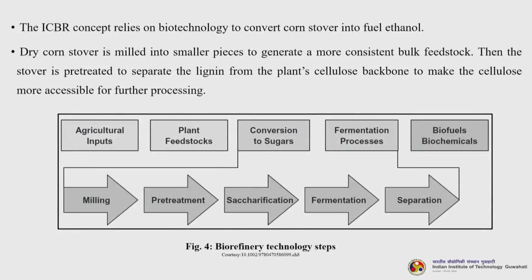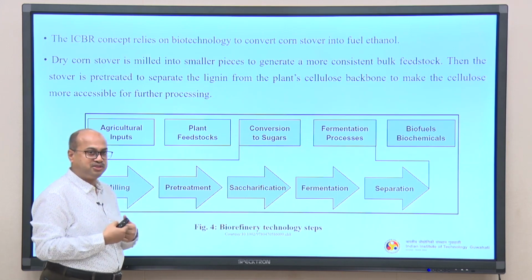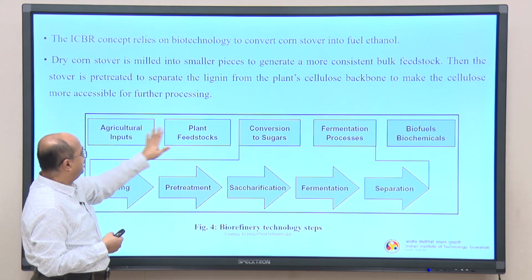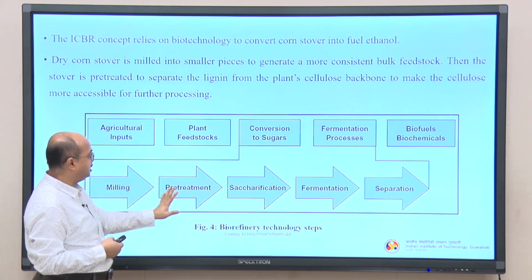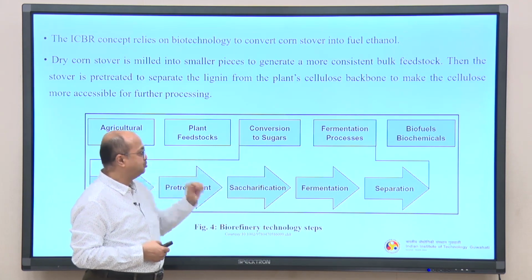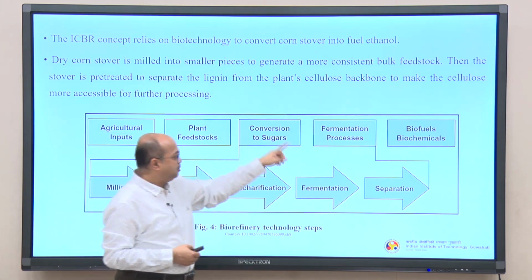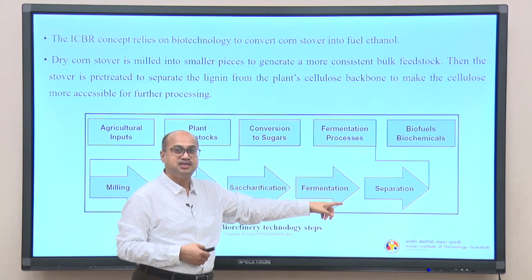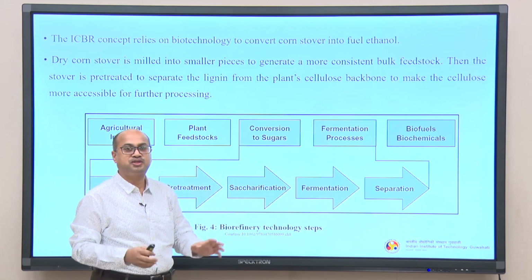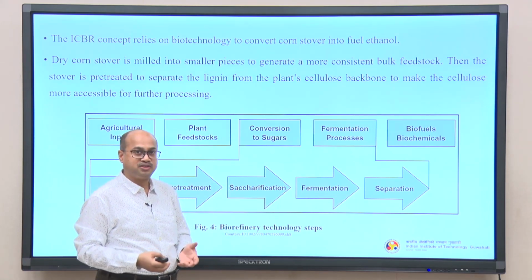The ICBR concept relies on biotechnology to convert corn stubble into fuel ethanol. Dry corn stubble is milled into smaller pieces to generate a more consistent bulk feedstock. Then the stubble is pretreated to separate the lignin from the plant cellulosic backbone to make cellulose more accessible for future processing. So, this milling and pretreatment are the pre-processing steps. You can see the agricultural inputs, plant feedstocks, which have to be milled and pretreated. The second part is conversion of sugars, where we do saccharification. Then the fermentation process begins, then the separation, which, as I have told you many times, is one of the most energy intensive as well as costly processes, the downstream part.